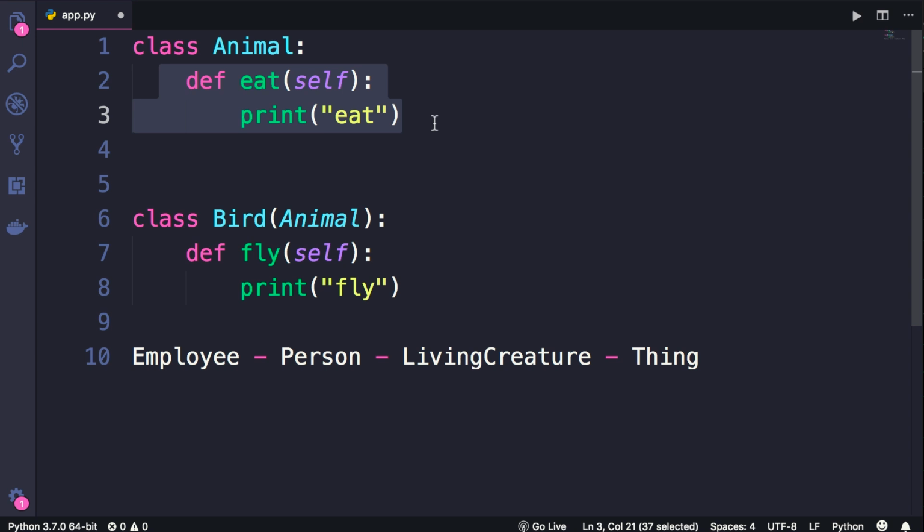So this is multi-level inheritance and you should avoid it at all times. If you want to use inheritance, limit it to 1 or 2 levels. Going beyond that, trust me, you're going to shoot yourself in the foot.